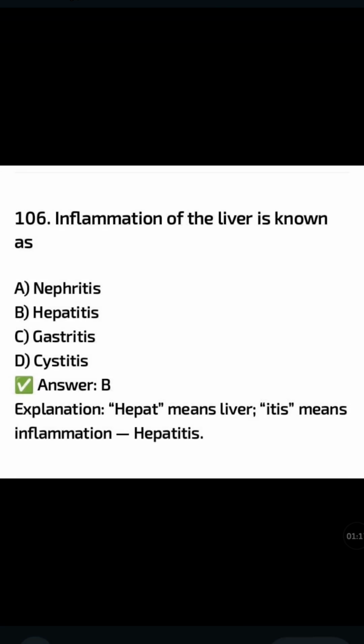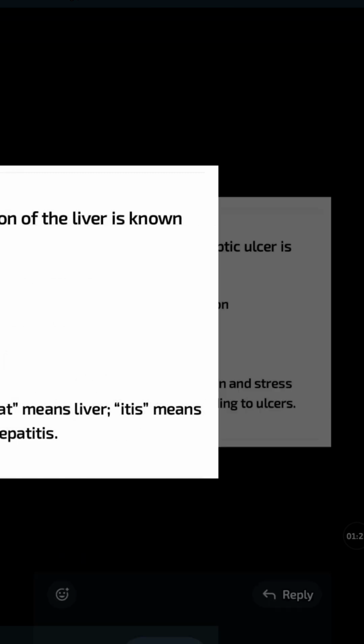Inflammation of the liver is known as: nephritis, hepatitis, gastritis, cystitis. The correct answer is option B, hepatitis. Hepat means liver, itis means inflammation, together called hepatitis.